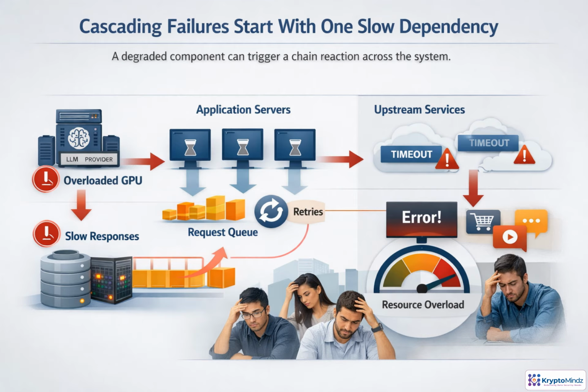Cascading failures are dangerous because the original problem can look small. Maybe an LLM provider or GPU server is slow, not down. But every slow response holds an application worker longer than expected. As workers fill up, requests wait in queues. Timeouts trigger retries, which add even more traffic to the same stressed path. Soon upstream services start failing, database connections are consumed, and endpoints that never called the LLM directly begin to degrade. The key lesson is to contain slowness early before it becomes system-wide resource exhaustion.